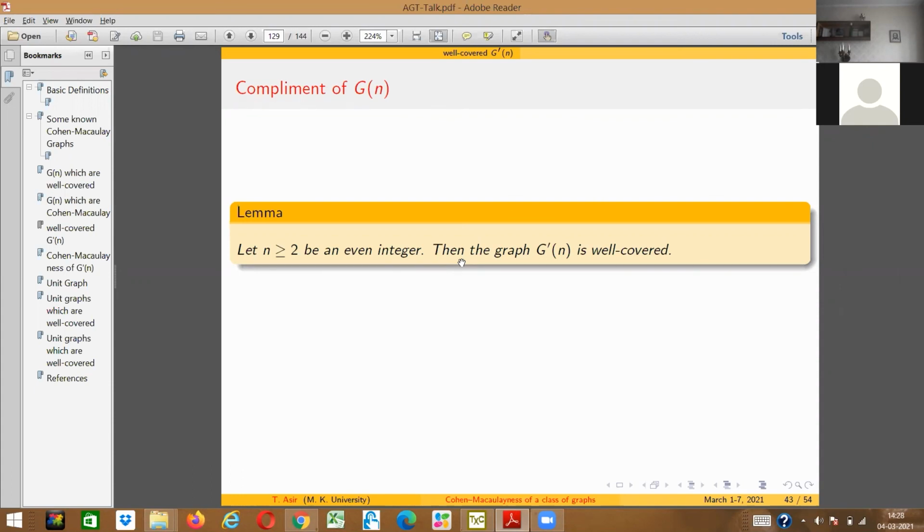What about colorings? We have never come across coloring and other things in this subject. It is very fresh. Maybe this is the fifth or sixth paper on Cohen-Macaulayness in graph theory.